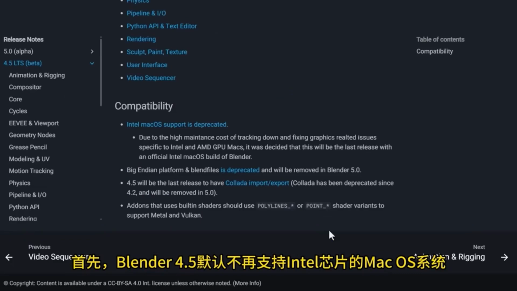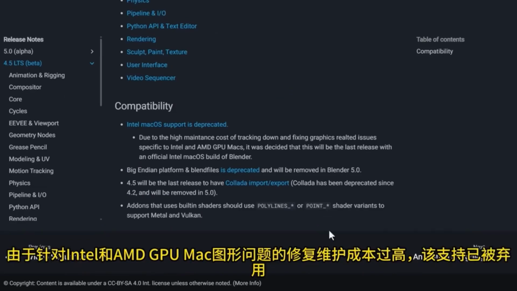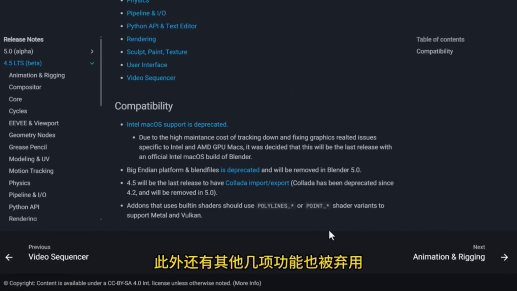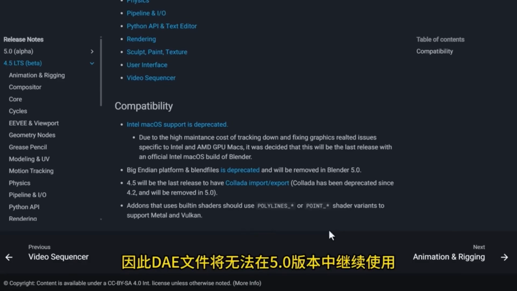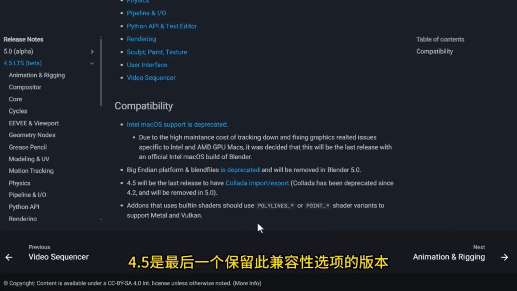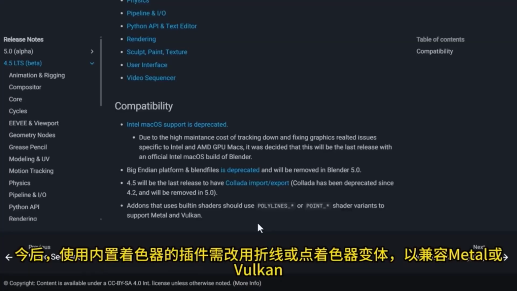First, Blender 4.5 no longer supports by default Mac OS systems with Intel chips, due to the high maintenance costs of fixing graphical issues with Intel and AMD GPUs on Mac. Additionally, there are a few other features that have been deprecated. Version 4.5 is the last Blender version to support format import and export, so DAW files will not be usable in version 5.0. Version 4.5 is the last to retain this compatibility option. In the future, plugins using built-in shaders will need to switch to line or point shader variants to be compatible with Metal or Vulkan.